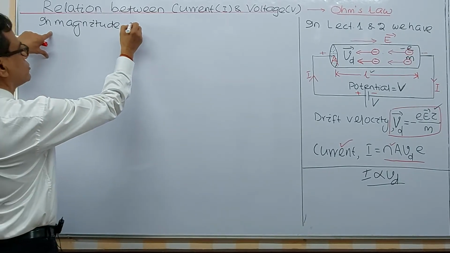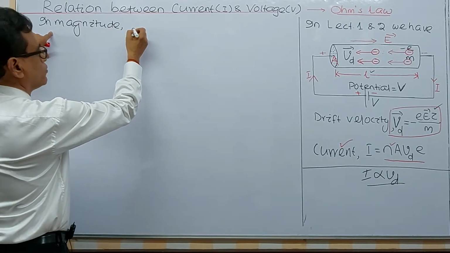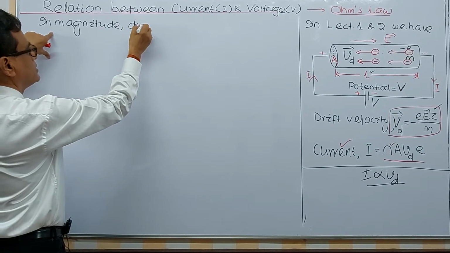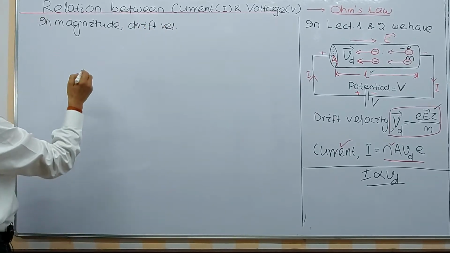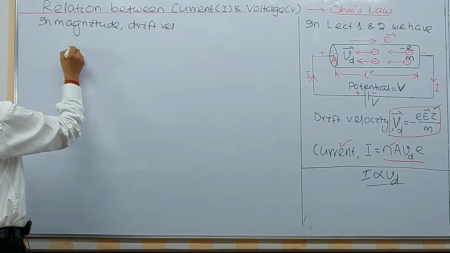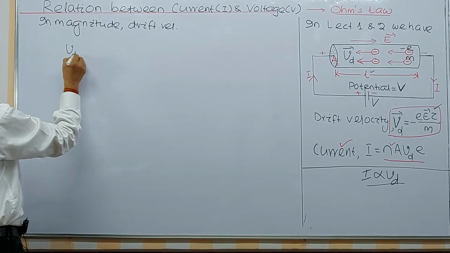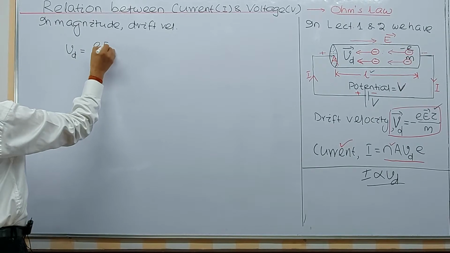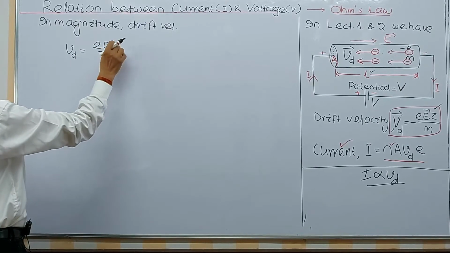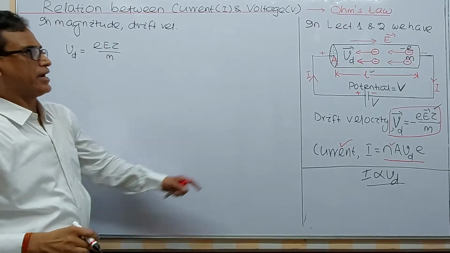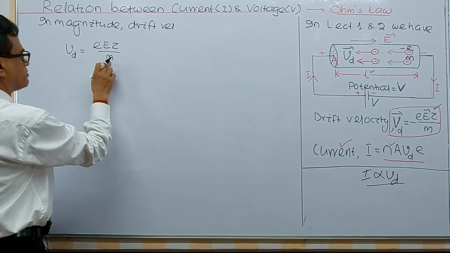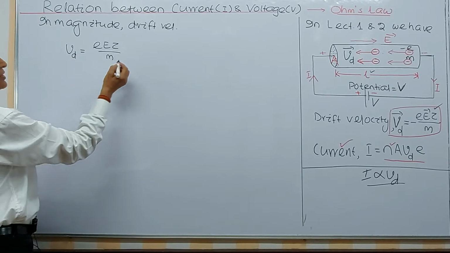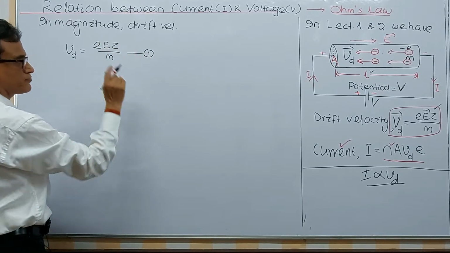In magnitude, drift velocity Vd equals e E tau by m. Tau is the relaxation time between successive collisions of the electrons, m is the mass of electron, e is the charge of electron. Let this be equation 1.